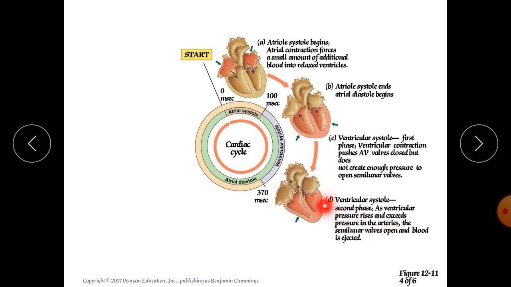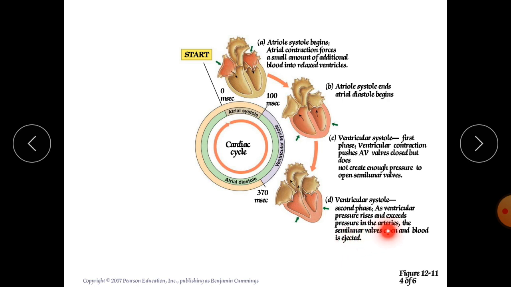Now this 120 mmHg pressure will open the semilunar valves, due to which blood can enter into the aorta, and blood can enter from the right ventricle into the pulmonary trunk, the pulmonary artery.